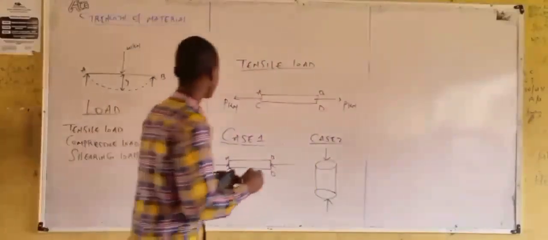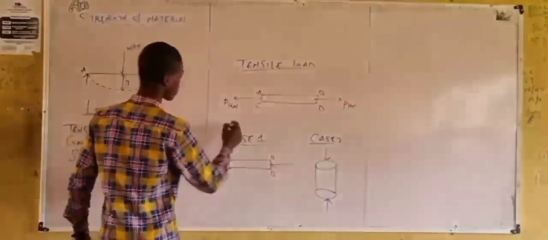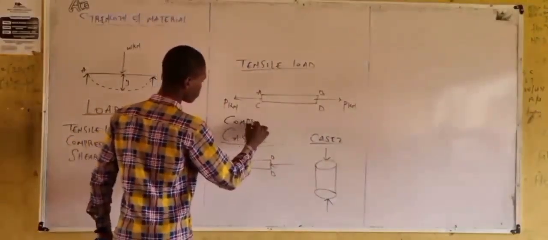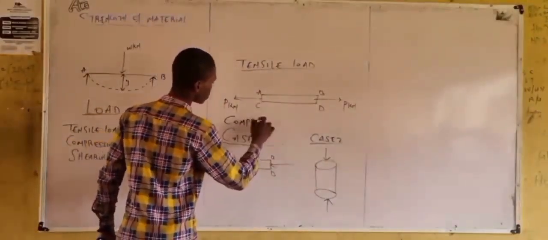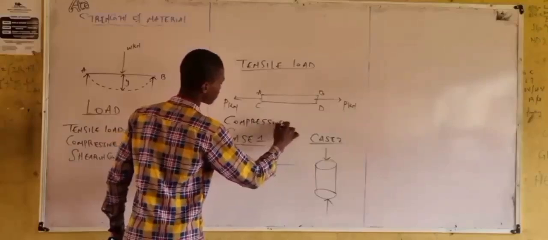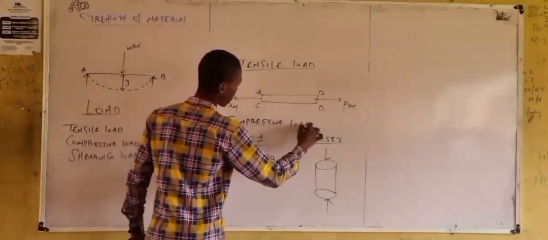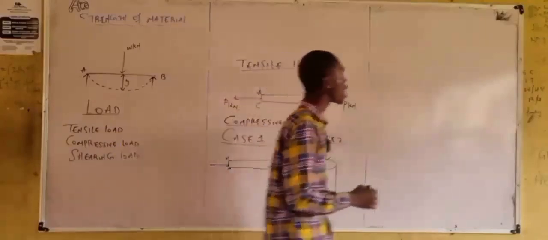Now, what it means, okay, this is a compressive load. Now, shearing load.